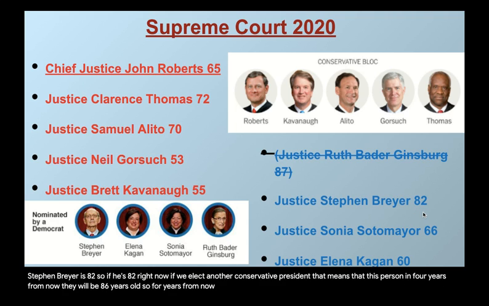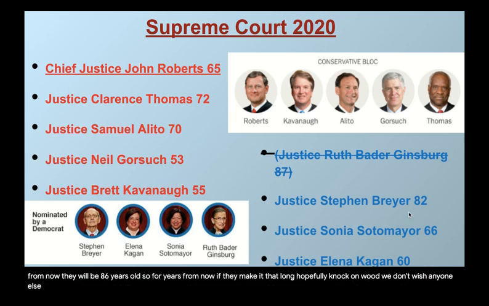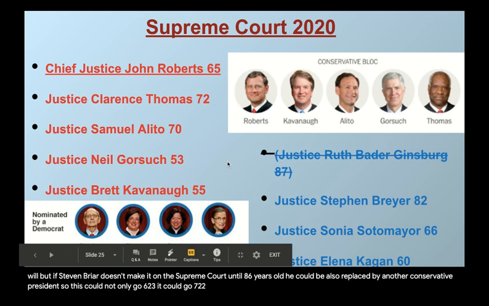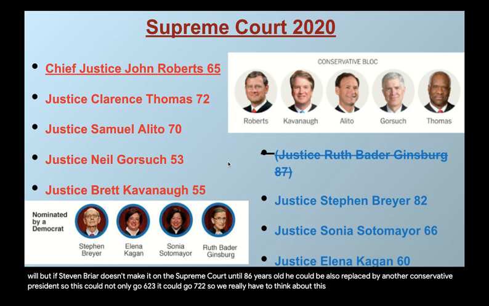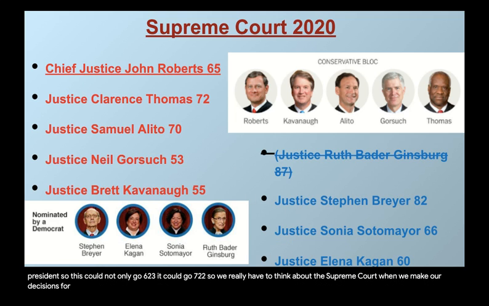So 4 years from now, if they make it that long, hopefully, knock on wood, we don't wish anyone ill will. But if Stephen Breyer doesn't make it on the Supreme Court until 86 years old, he could also be replaced by another conservative president. So this could not only go 6-3, it could go 7-2. So we really have to think about the Supreme Court when we make our decisions for president, because the president, remember, does get to choose who they want to nominate for the Supreme Court.